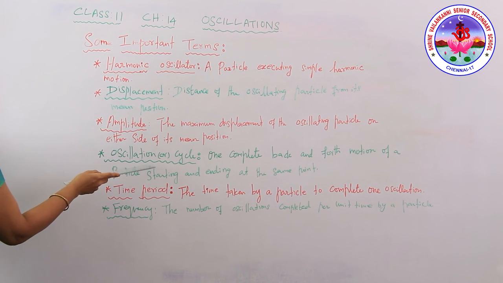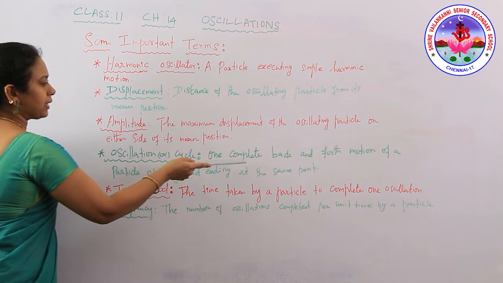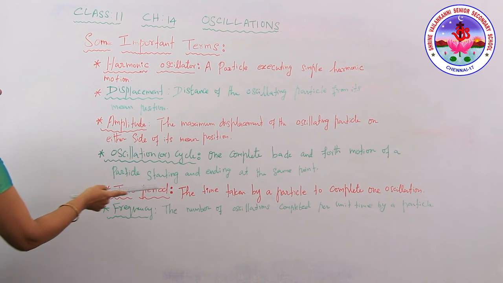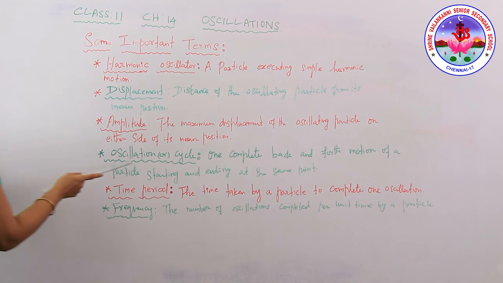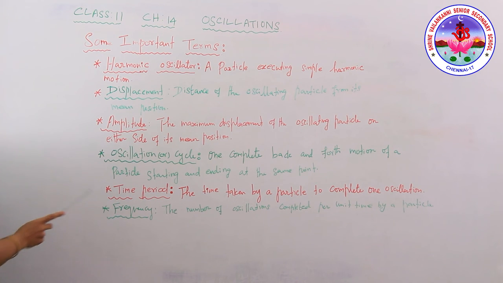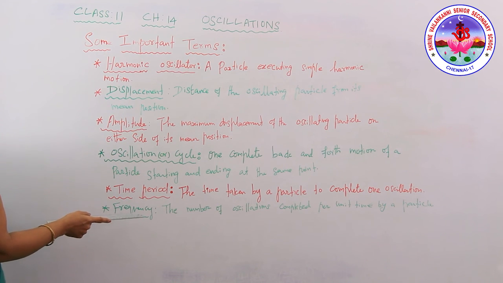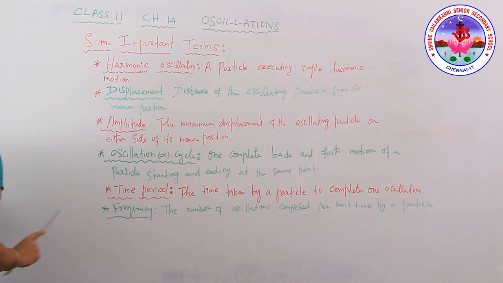And the oscillation or one cycle: one complete back and forth motion of a particle, starting and ending at the same point, is one oscillation or one cycle. The time period, capital T, is the time taken by a particle to complete one oscillation.